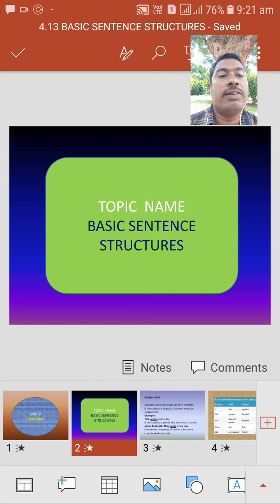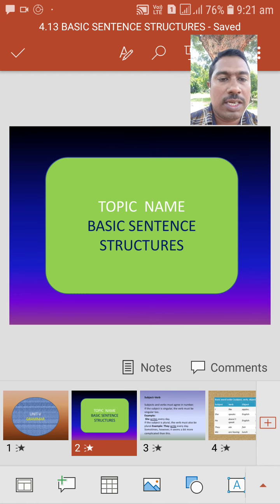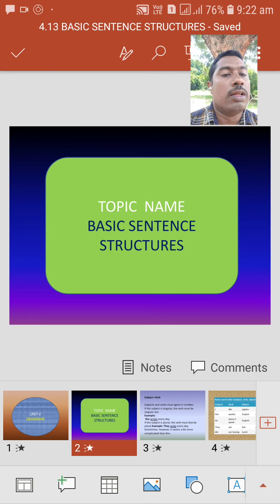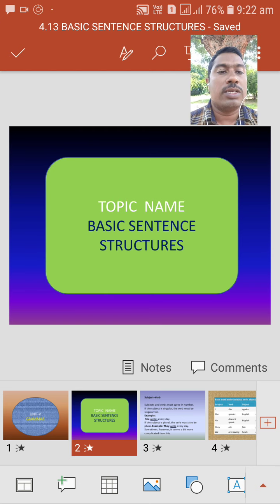Like this, here we are going to learn the basic sentence structure, how a common sentence has its structure. So here we are going to learn a few structures, how sentences are made.